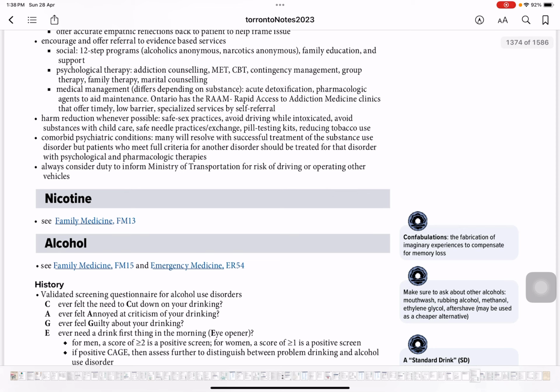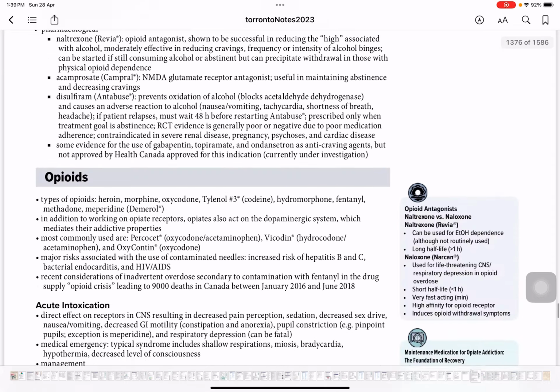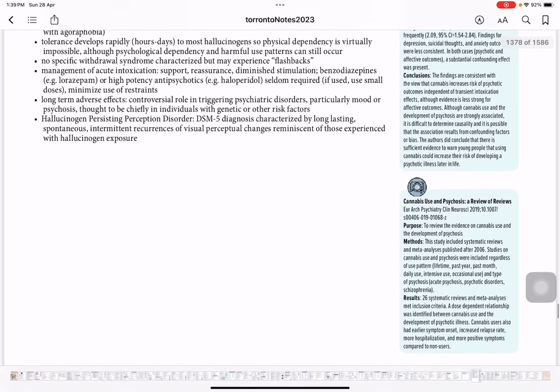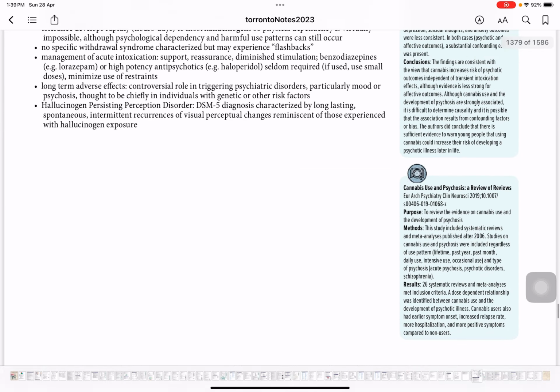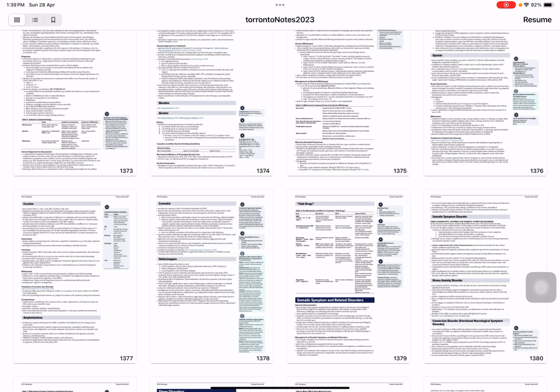So that's about it for this video. In the next video, I'm going to cover alcohol, opioids, cocaine and amphetamines, cannabis, hallucinogens, whatever drugs we have in here. So stay tuned. Make sure you watch the other video just to complete this objective. This is a lengthy objective that would be covered in two videos. So one video is this, and the next video you can continue watching.